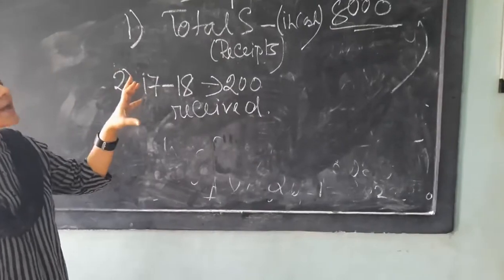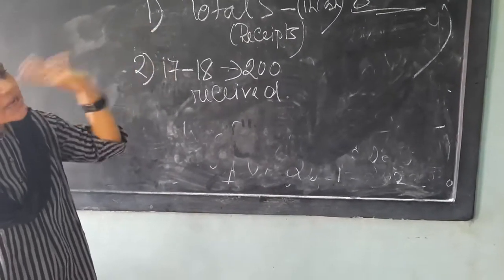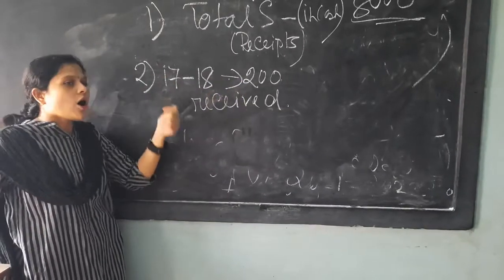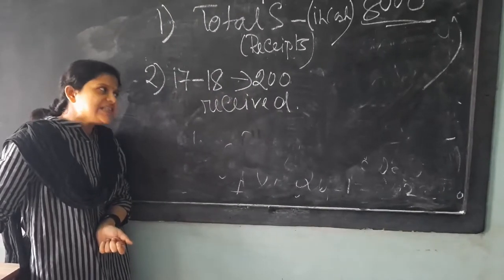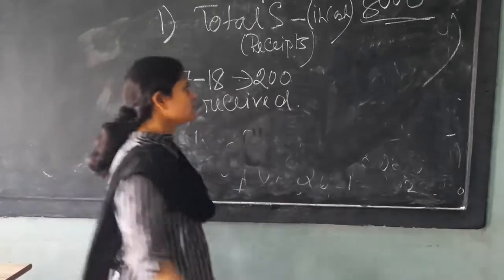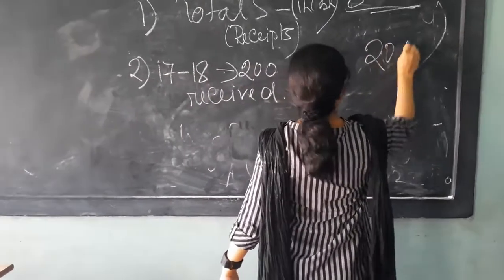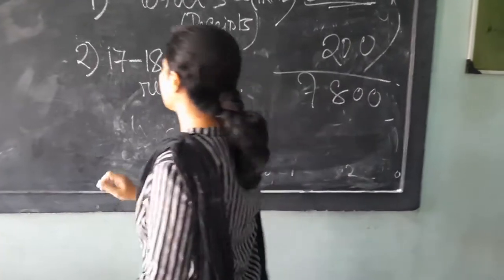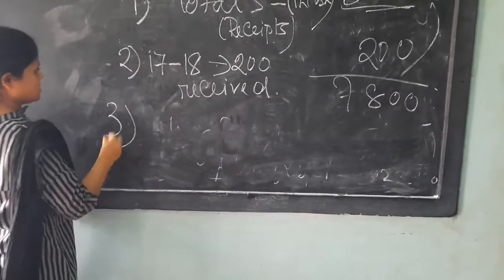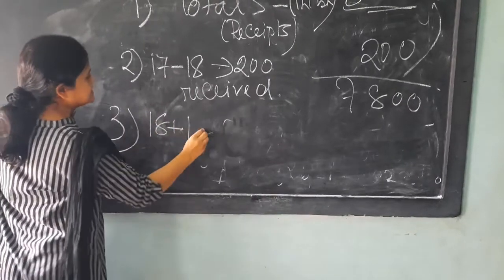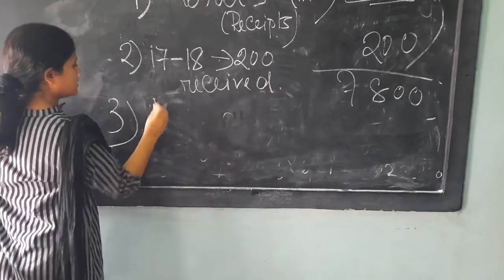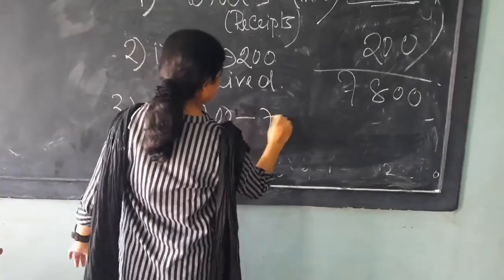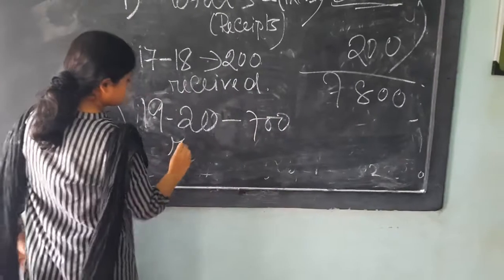8,000 is the total subscription received in cash, which includes the subscription of 200 of our previous year 17-18. So this will be deducted. It is not the subscription of this year. Next one: subscription of 1920 of rupees 700 received.